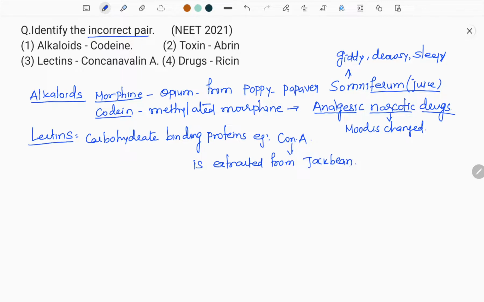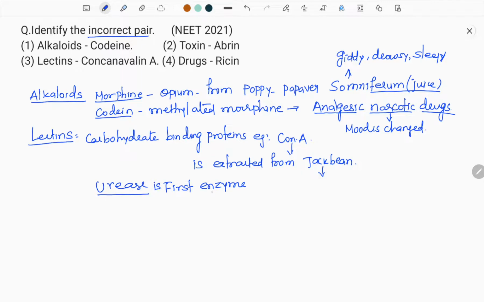So from the jack bean, Concanavalin A is extracted. And you know that the first enzyme crystallized from jack beans, that is urease. Remember or make a note of this.